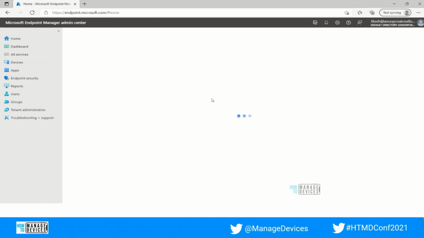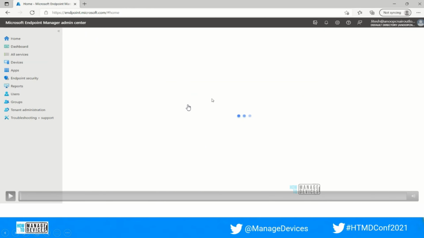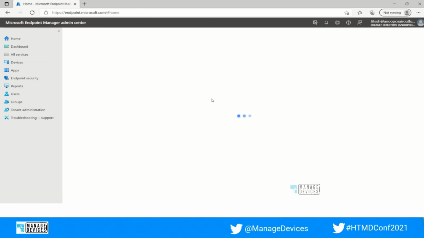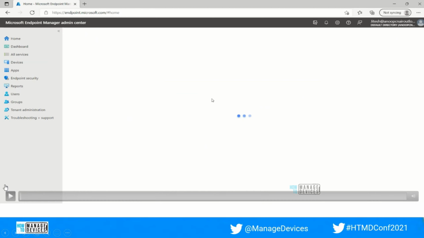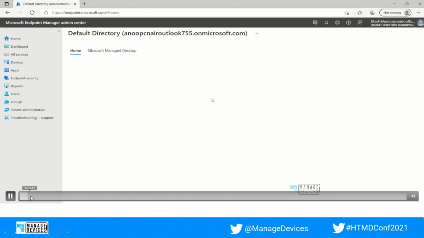In the normal scenario, this quality update expedite will help you to go faster with this configuration. And recently, with this new capability, you will create a profile in the Endpoint Manager admin center, so that it will expedite all those Windows 10 security updates. So here you can see how exactly you will be able to fetch it. The same process we will need to follow.